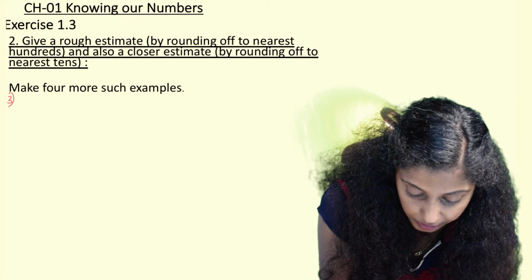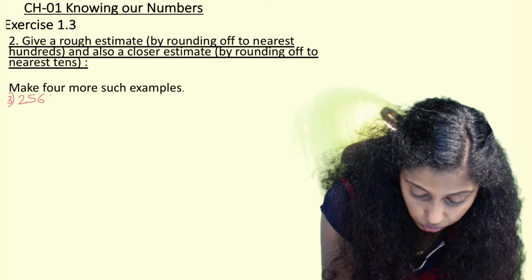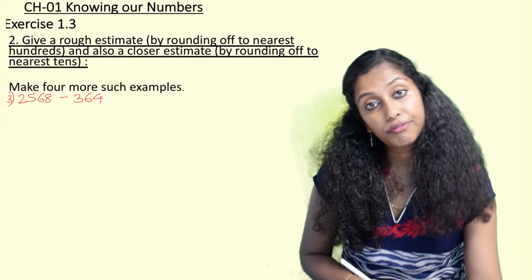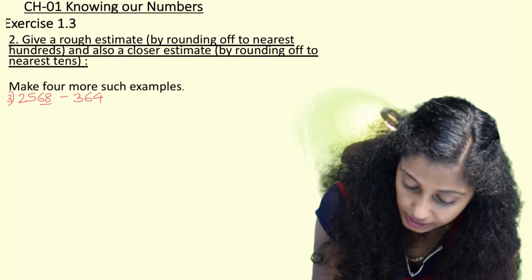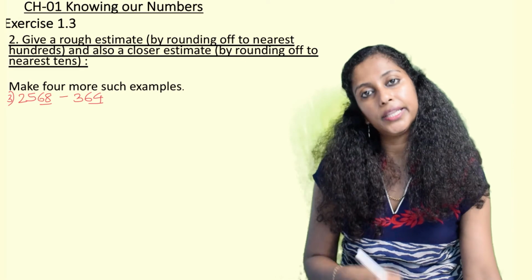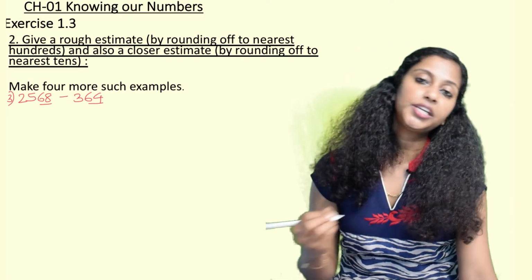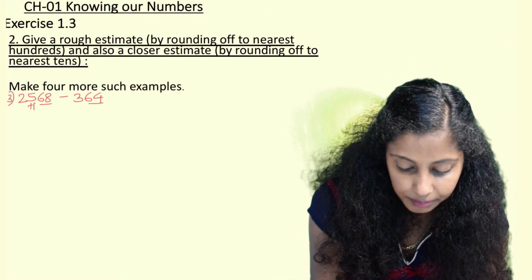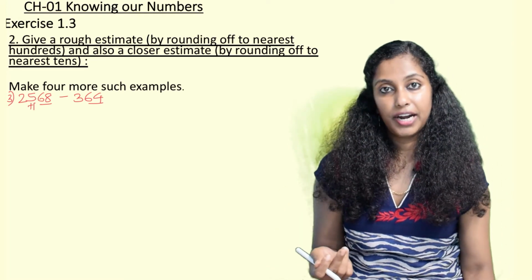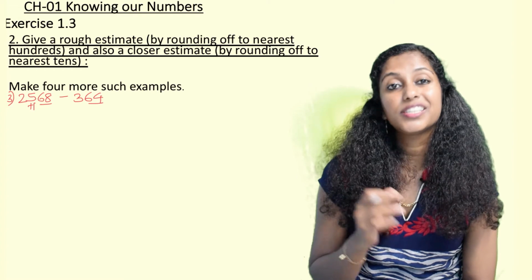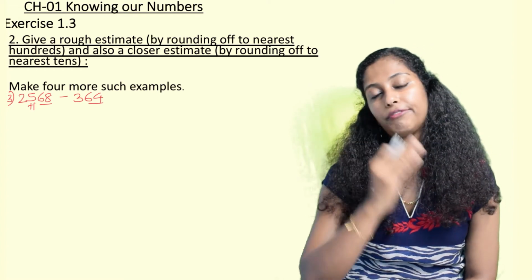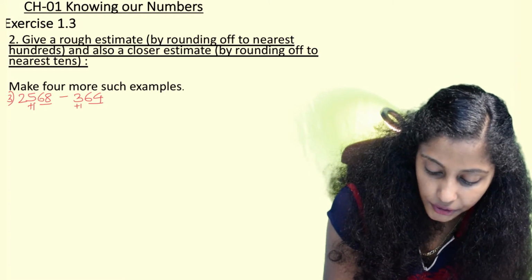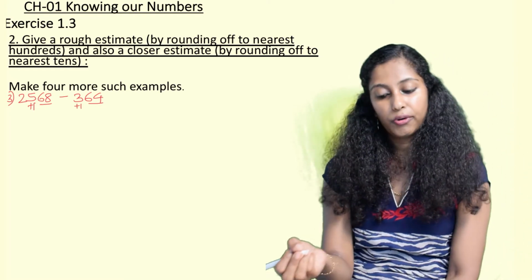So here example number 3, I would write 2,568 minus 364. So nearest hundreds I am underlining tens and ones, and then we start checking. 68 is in the range of 50 to 99, hence 500 becomes next hundred, that is 600. And then 64 again is in the range of 50 to 99. So 364 gets rounded off to the next 100, that is 400.